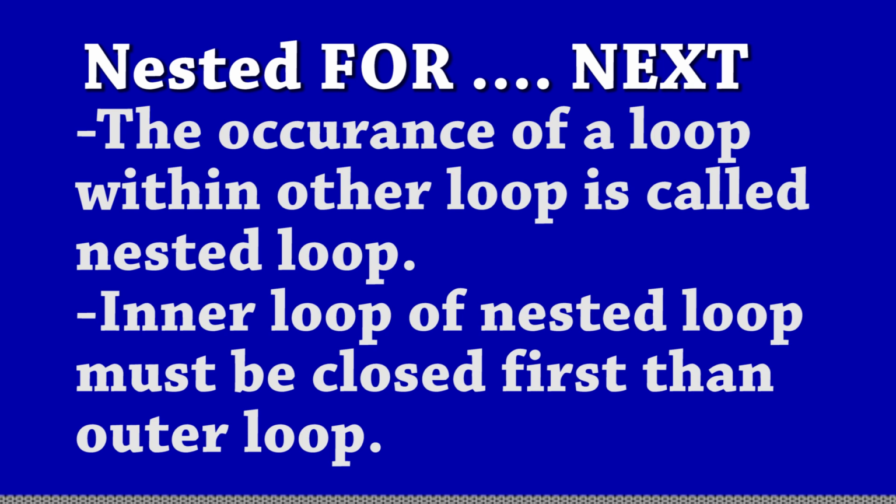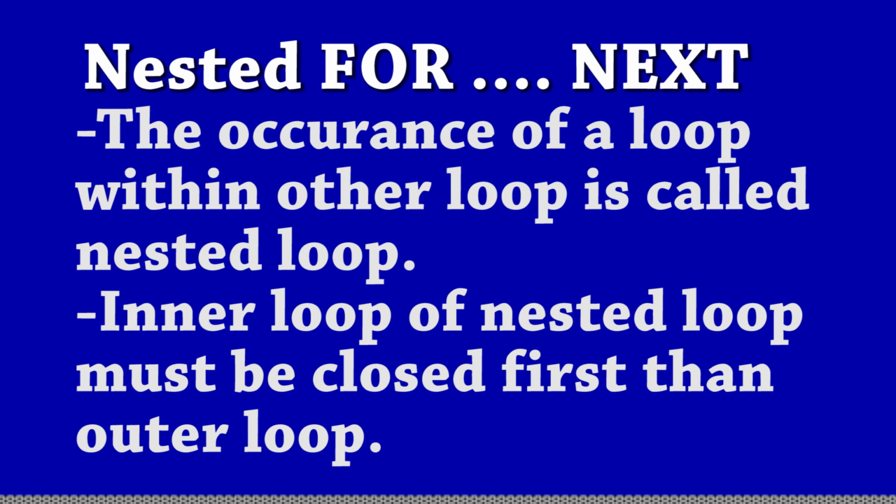Now I'm going to teach you about nested for next statement. So first of all, you have to understand what is nested loop. When one loop is inserted within another loop, in that case we can say that it is nested loop. One for loop is there.